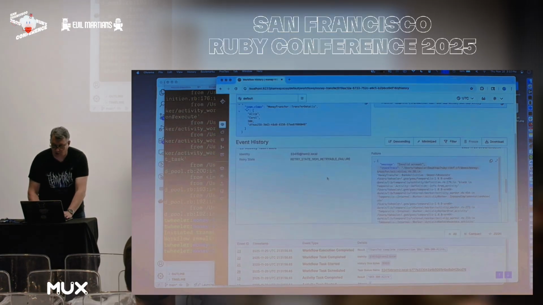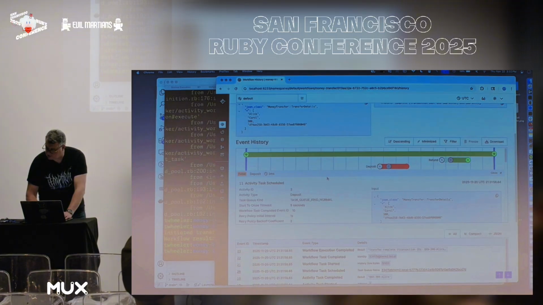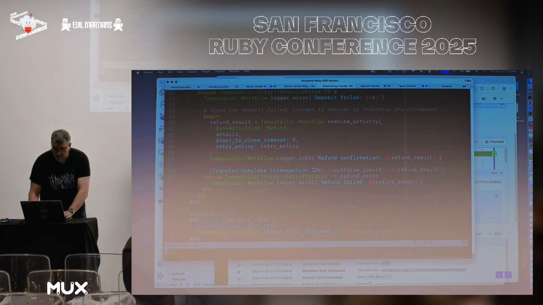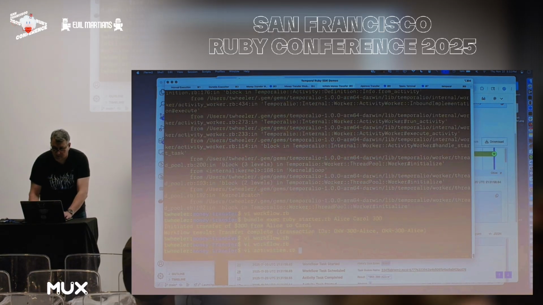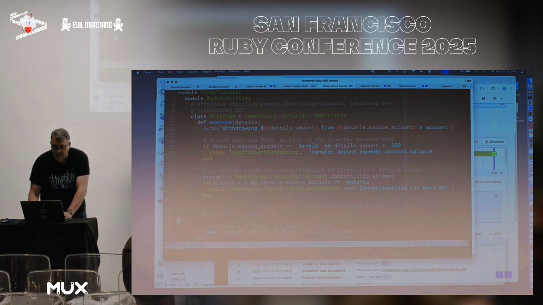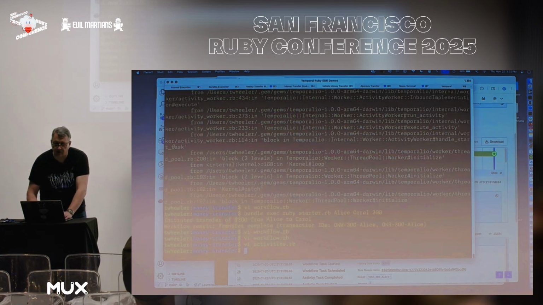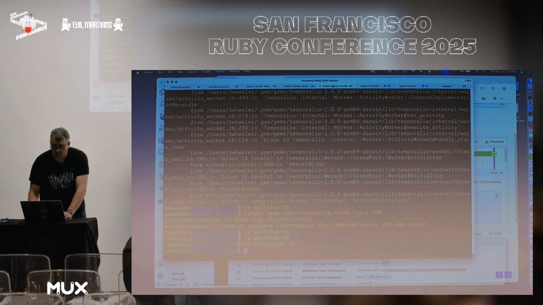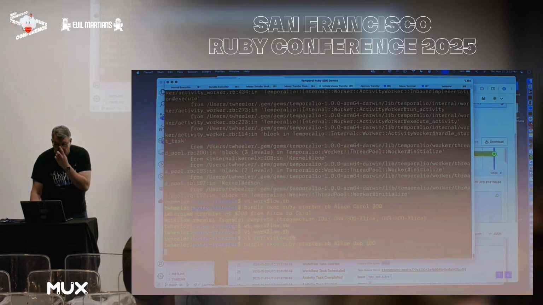Even when something goes wrong, we can control what takes place. Another problem that you might have is inside of your code, inside the activity, this file here. Let's say that you have a bug inside your code, so you're going to divide by 0. So there's a failure because you have a bug in your code, and I'm going to redeploy this. And over here, I'm going to go back to Alice sending Bob $100.